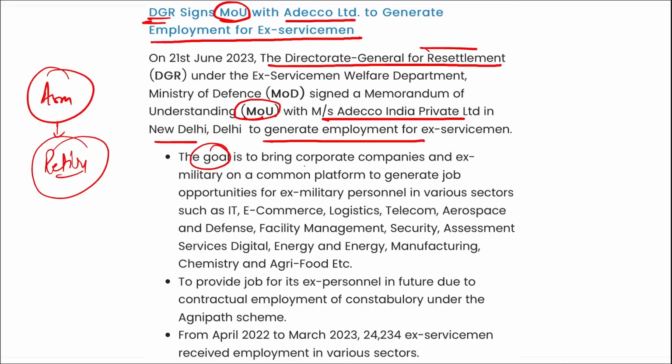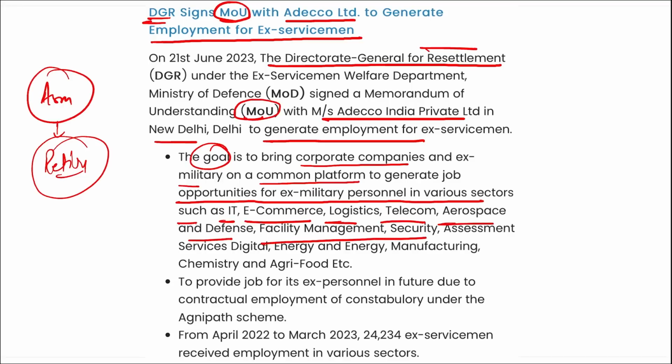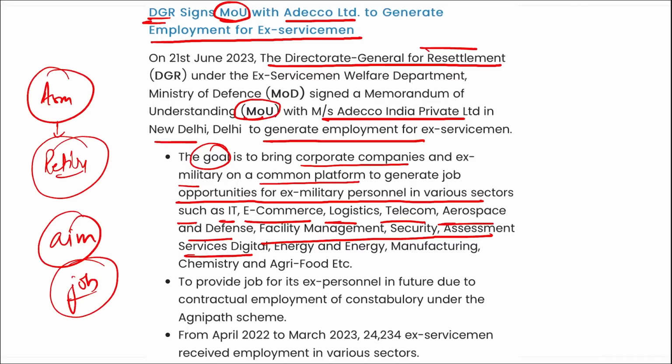The goal is to bring corporate companies and ex-military on a common platform to generate job opportunities for ex-military personnel in various sectors such as IT, e-commerce, logistics, telecom, aerospace and defense, facility management, security management, services, digital, etc. So what is the basic aim here? It is to provide job opportunities to the retired ex-servicemen, and this can be done with the help of these corporate companies when they employ these personnel in these particular sectors.